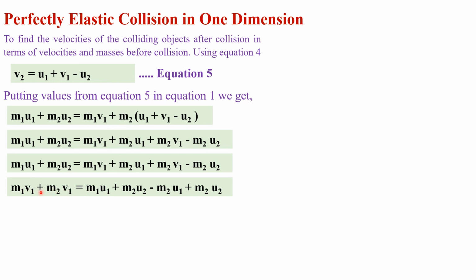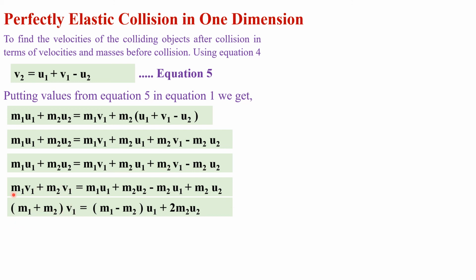Both the terms contain v1 and we can write them together, and that is equal to m1 u1 plus m2 u2. We can write the terms containing u2 together, that is m2 u2 and m2 u2. It will become 2 m2 u2, and we can write the terms m1 u1 and minus m2 u1 together because both contain u1, so we write them together, and we get m1 plus m2 into v1.